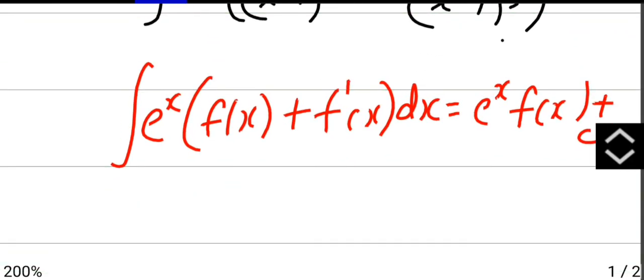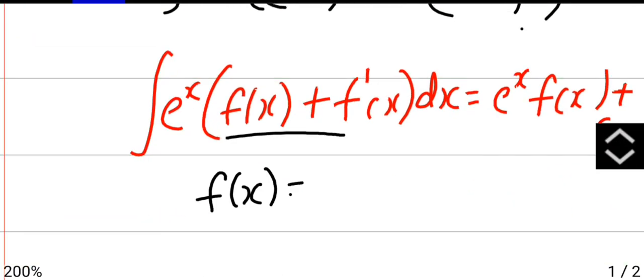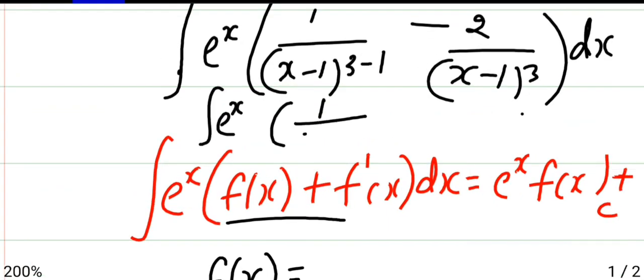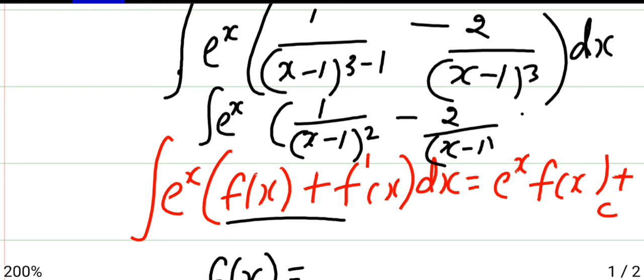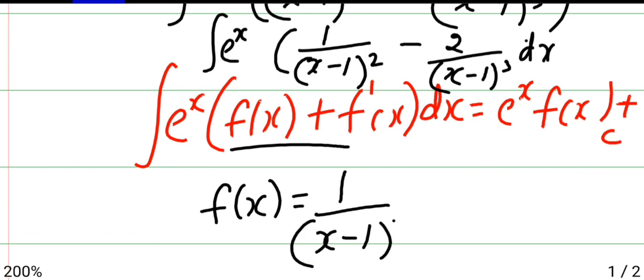So we have to check whether the given function satisfies this property. Here f of x is the first part they've given. Let me write one more step: e power x into 1 by (x minus 1) whole square, minus 2 divided by x minus 1 whole cube dx. Now the first term will be your f of x, that is 1 by x minus 1 whole square.